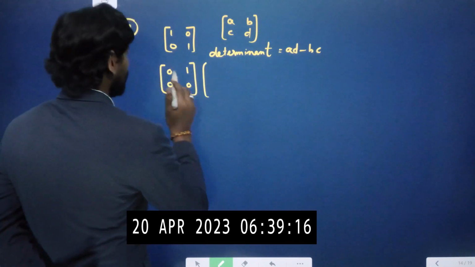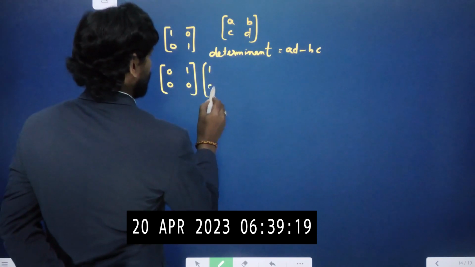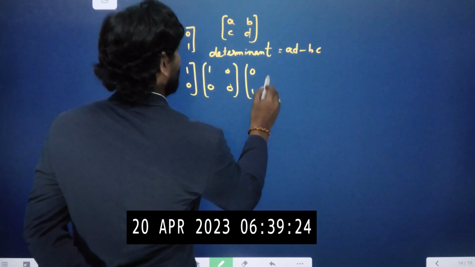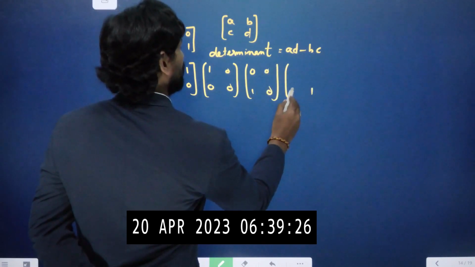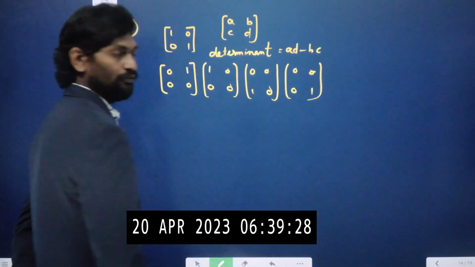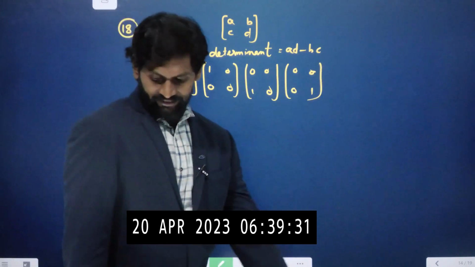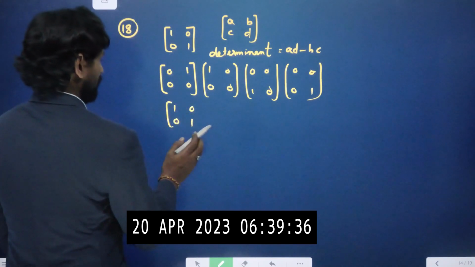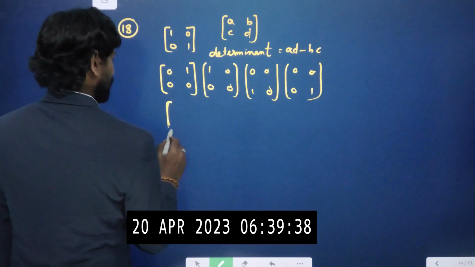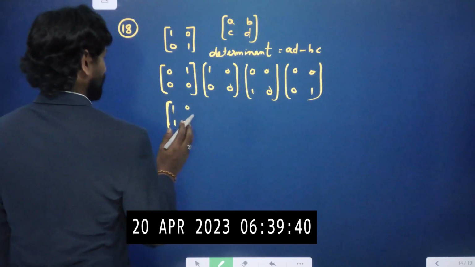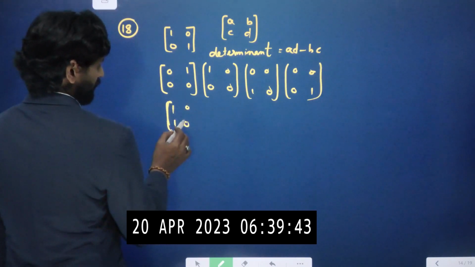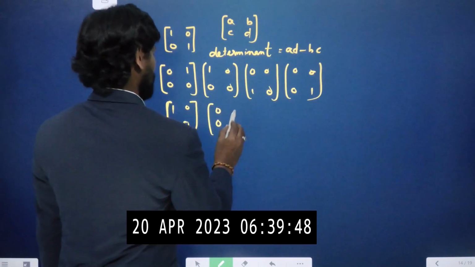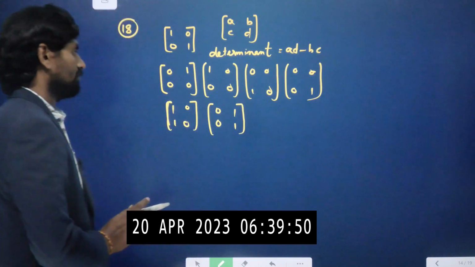Now 1 in the first position, 1 in the second position, 1 in the third position. Like this 4 chances. Same way 1, 1 also here. Cross also we can take. 1, 0, 0, 1 we can take. So AD minus BC, 1 into 0 is 0, 1 into 0 is 0. This is also one of the chances.